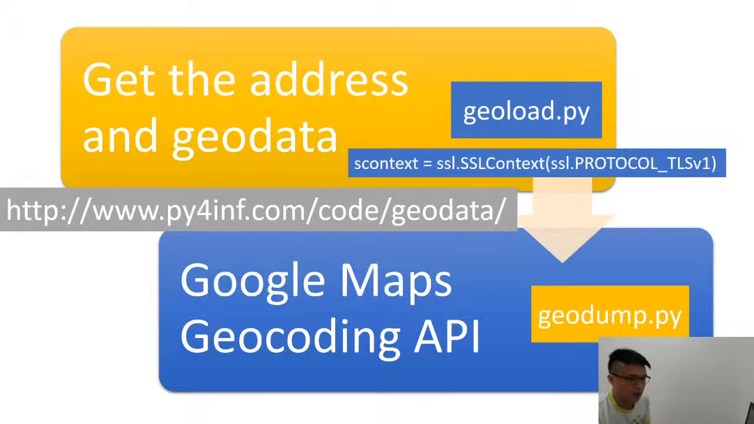And after that, I think you're quite familiar with this. I use geoload.py and geodump.py, and I just copy and paste from Dr. Chuck's code. So I didn't change anything except for the context. I ran this code in Python 2.7.11, and I needed to change the context value from none to the SSL context.